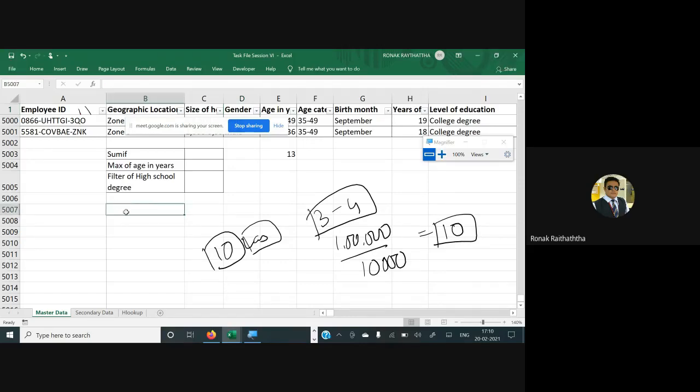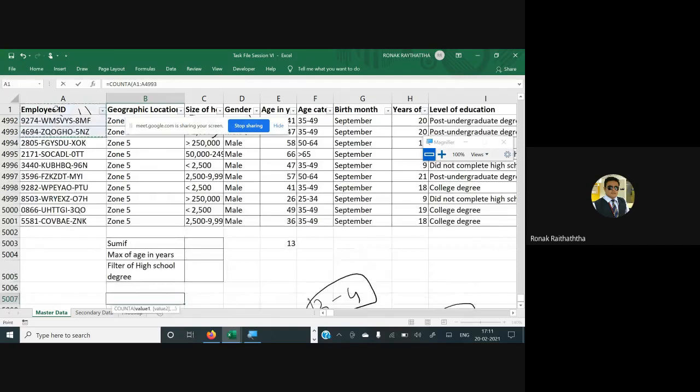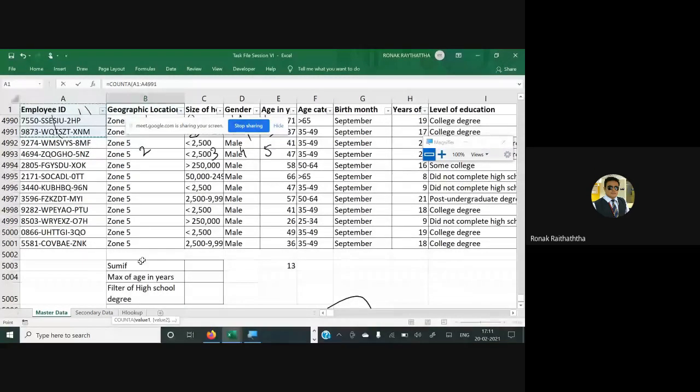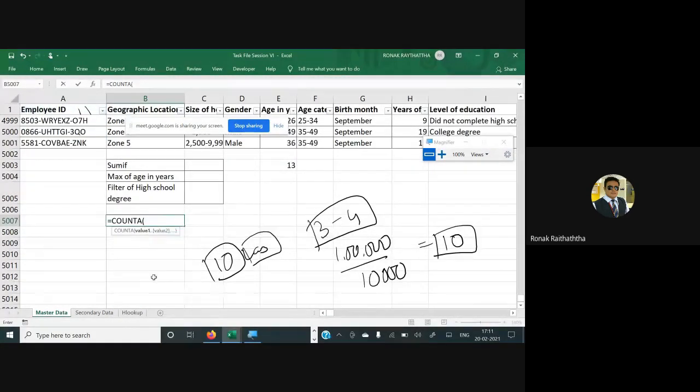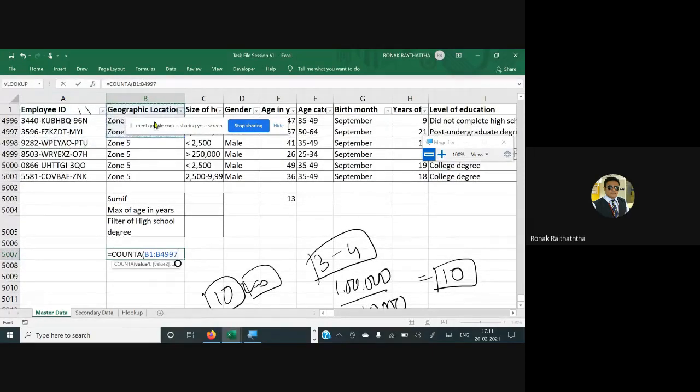I'm just finding the column number where the debt to income ratio is there. So counta option, opening the bracket. Now I'm selecting the range, starting from the first, which is the column ID. ये पूरा क्यों सिलेक्ट कर रहा है यार? इतना पूरा सिलेक्ट नहीं करना है.